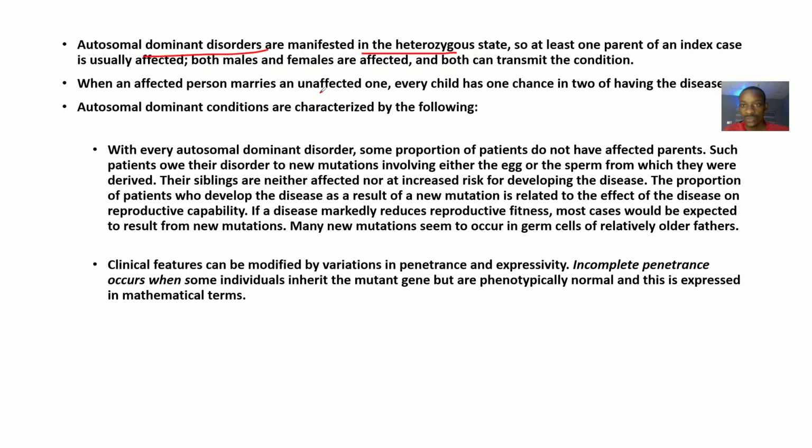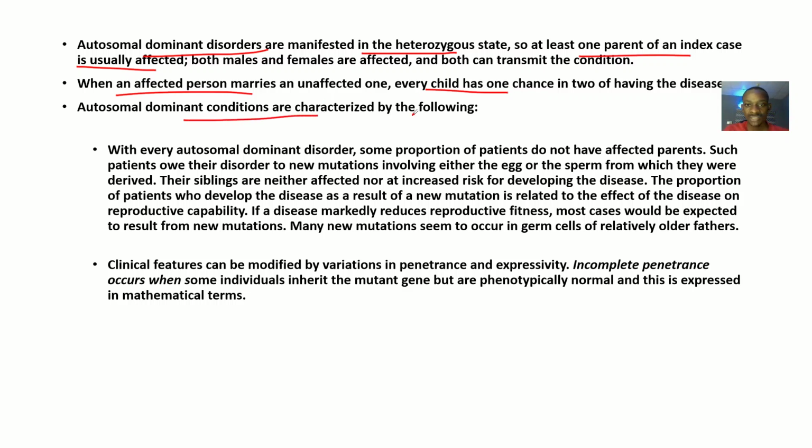At least one parent of an index case is usually affected. Both males and females are affected and both can transmit the condition. When an affected person marries an unaffected person, every child has one chance in two of having the disease.